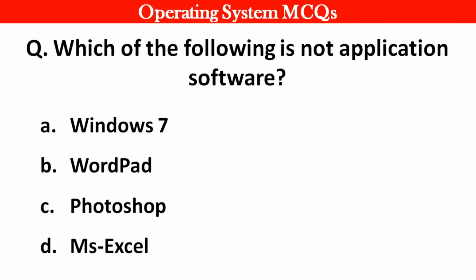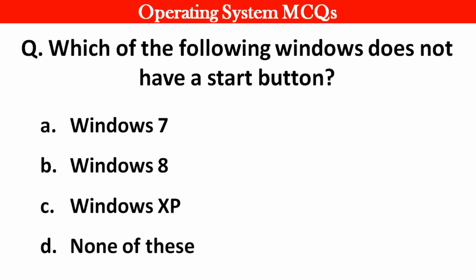Next question. Which of the following is not application software? Right answer is option A, Windows 7. Next question. Which of the following Windows does not have a start button? Right answer is option B, Windows 8.